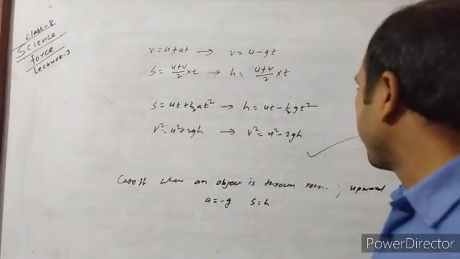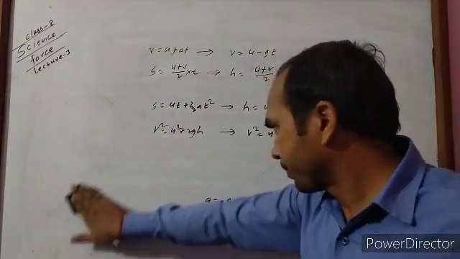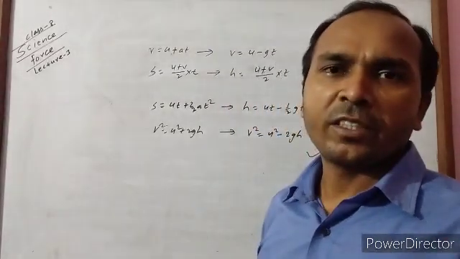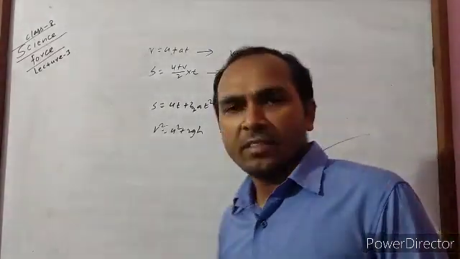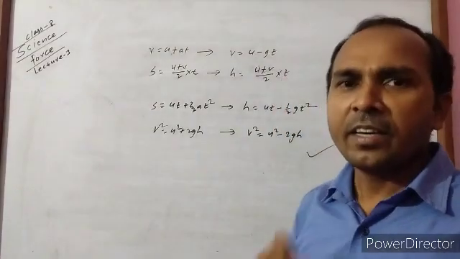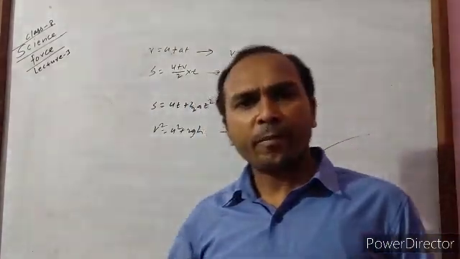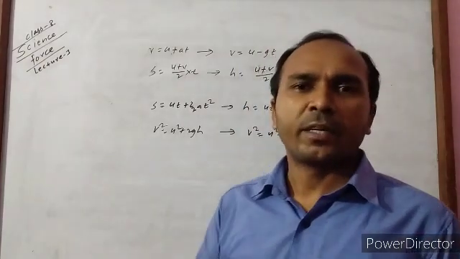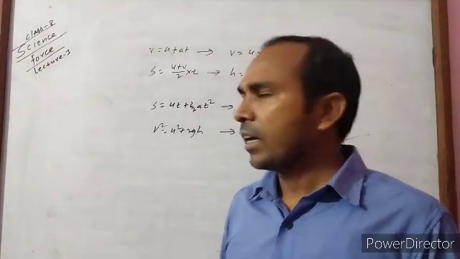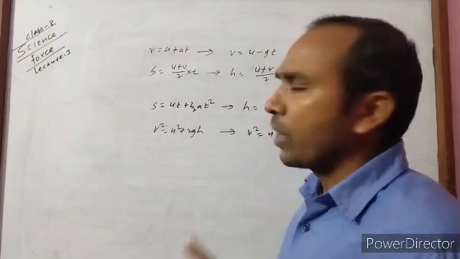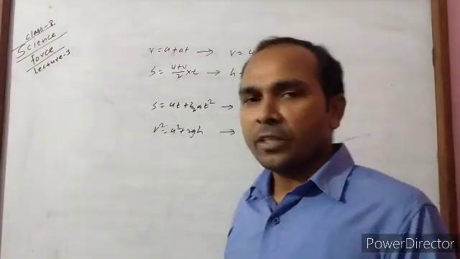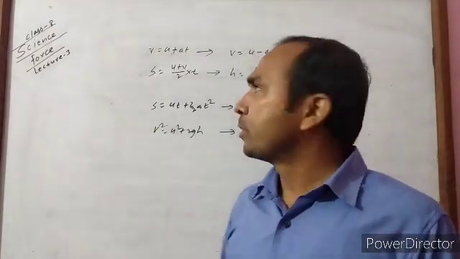Another, sometimes this type of question may arise: when an object is moving with a uniform velocity, then what is the acceleration produced inside the body? We already know when the body is moving with uniform velocity, there is no change in velocity, and so acceleration becomes 0. Okay students, these are all the formulas which we should remember, and they are applicable for solving the numericals of these 4 chapters.